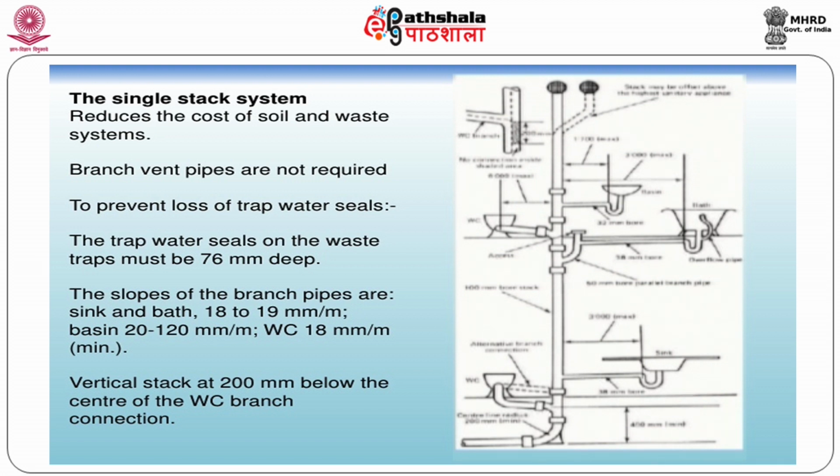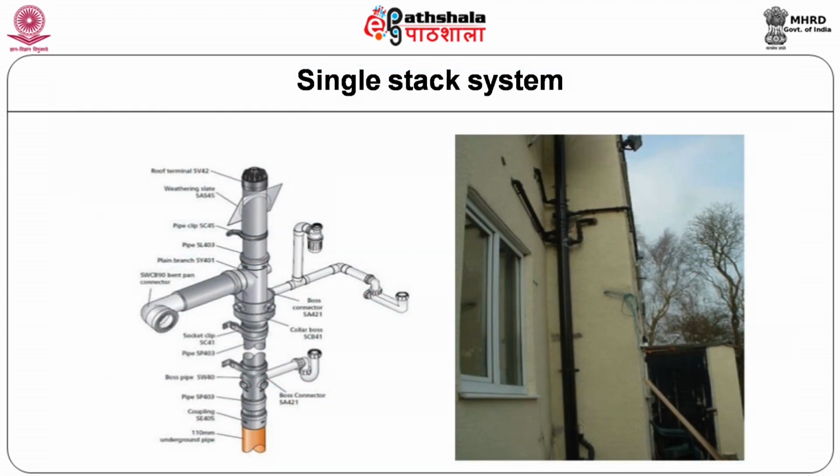The vertical stack may be a minimum of 200 mm below the center of the water closet branch, so it is provided at the center with sufficient distance. This is a pictorial arrangement of a single stack system provided to a building, a single stack receiving waste from the different fixtures.